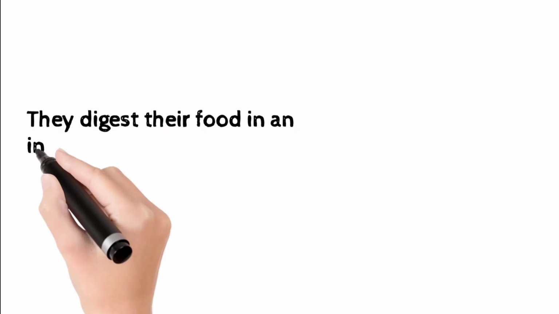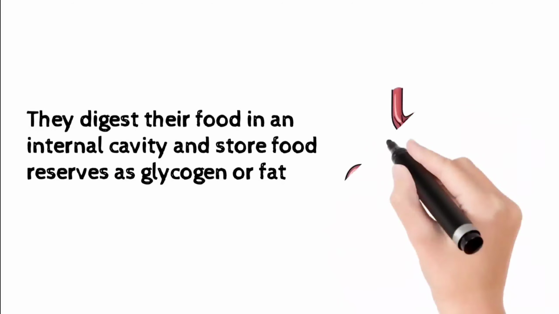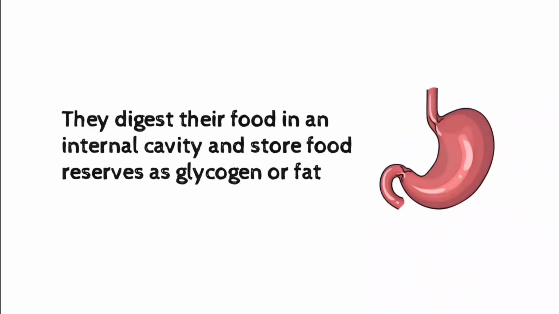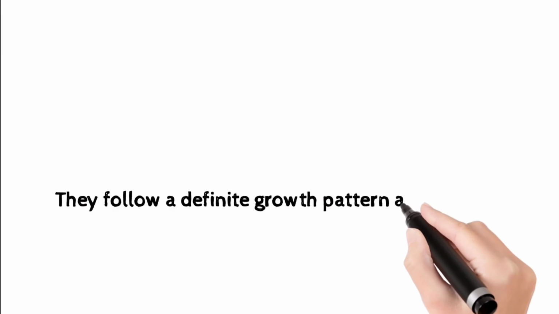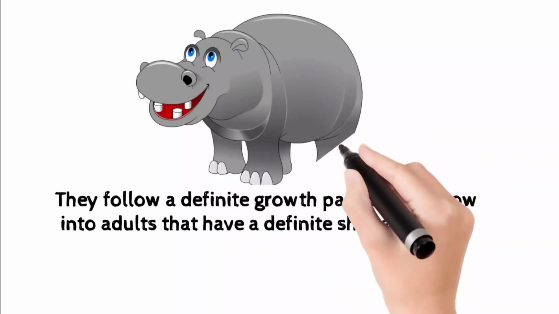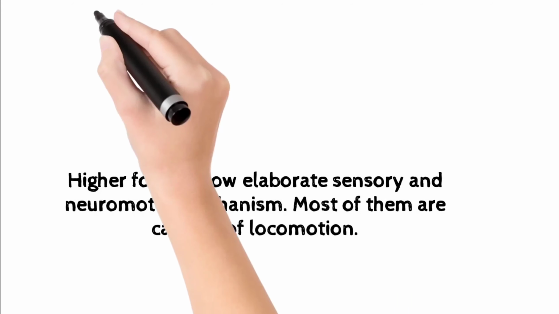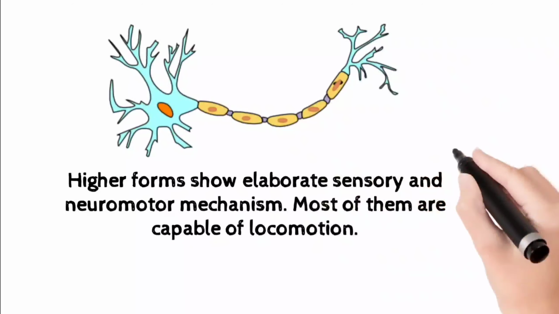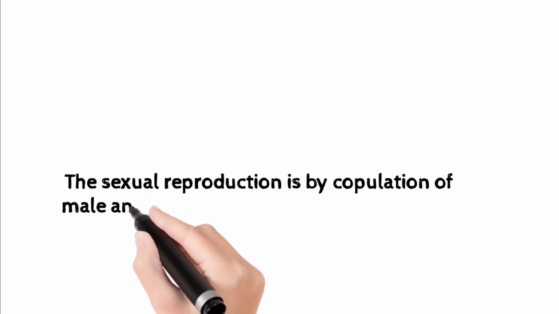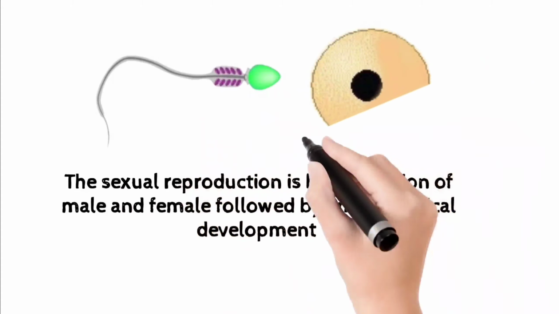They digest their food in an internal cavity and store food reserves as glycogen or fat. They follow a definite growth pattern and grow into adults that have definite shape and size. Higher forms show elaborate sensory and neuromotor mechanisms. Most of them are capable of locomotion. Sexual reproduction is by the copulation of male and female, followed by embryological development.